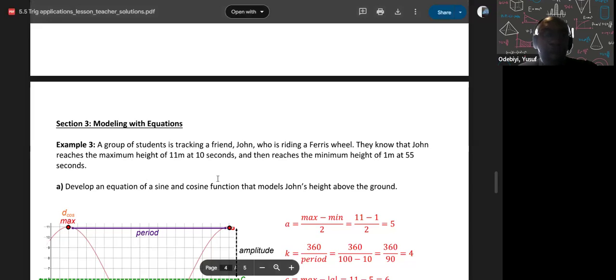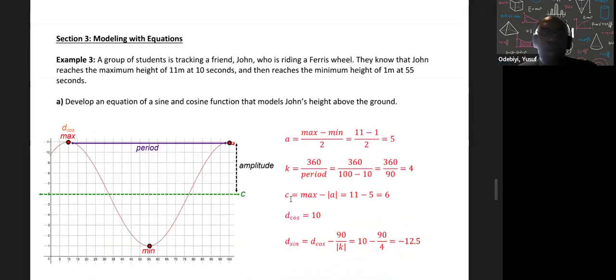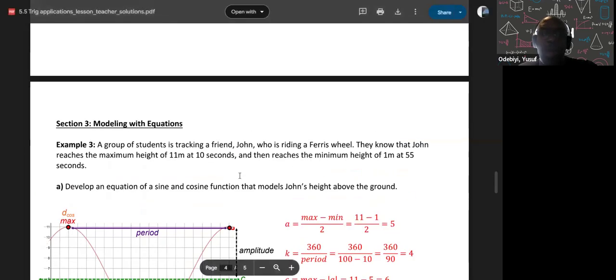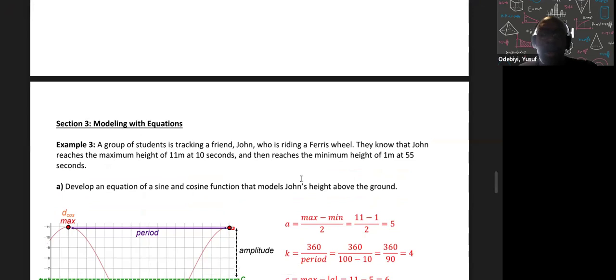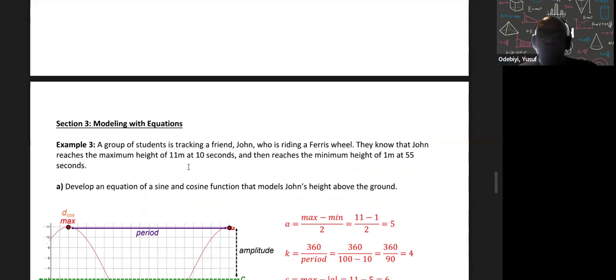Now, we're trying to develop an equation. So we need our A, we need our K, we need our C, and we need our D. Our K, remember, is going to equal 360 divided by period. Well, what's the period? The period is your cycle.